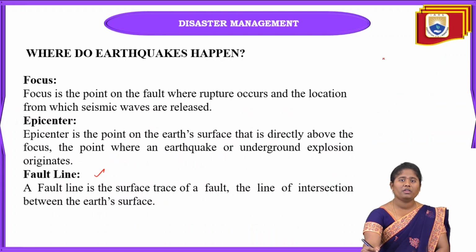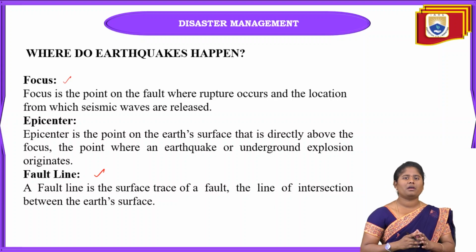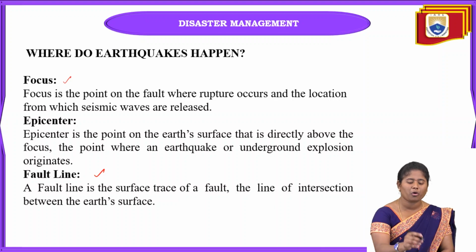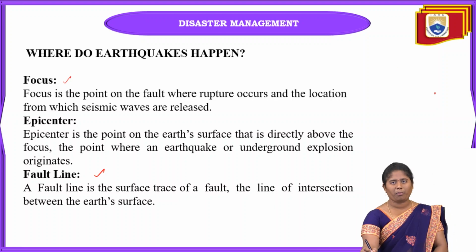And where do these earthquakes happen? The first one is the focus point. What is meant by the focus point is where the fault ruptures, and the location from where the seismic waves are released. When these seismic waves are released, they are released in all directions, and at this point the rupture happens. That point where the rupture happens and the seismic waves are released is called the focus point here.